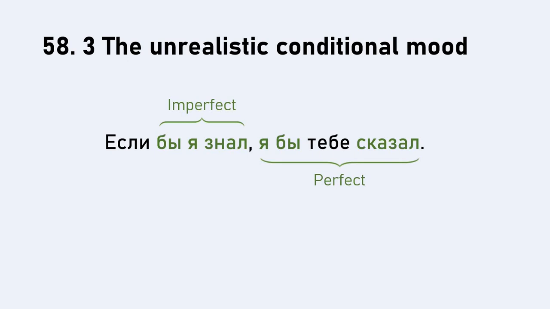So if you're referring to the past, or you're using the unrealistic conditional, and you're using the past tense, that's fine. The aspects you can play around with depending on what you want to say. So if I had known, I would have told you. Or alternatively, you could translate it as if I had known, I would tell you. Or you could flip it round and say, I would tell you if I had known. Or you could say, I would tell you if I knew. All of those translations are fine. It all depends on the context. So let's have a look at some more sentences.